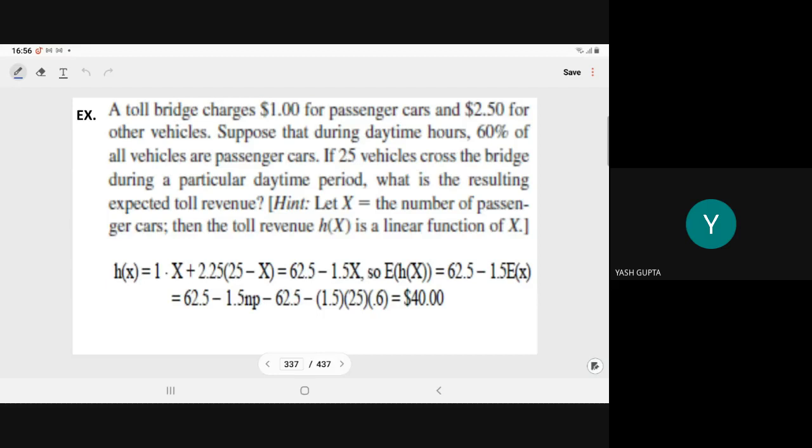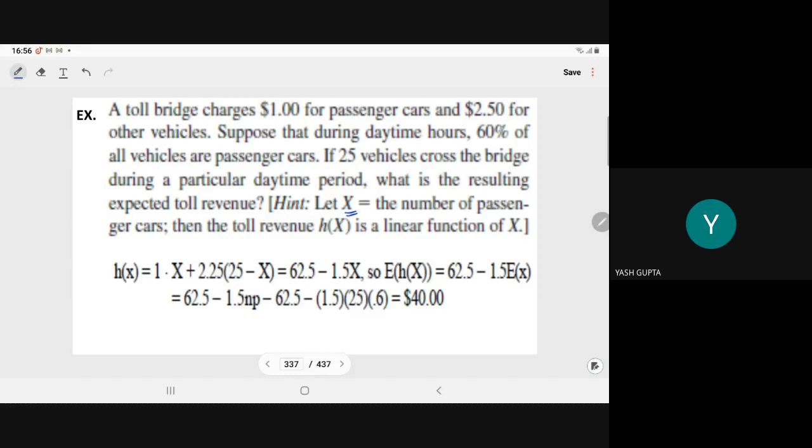We have a dichotomous population, either passenger car or non-passenger vehicle, and the probability of success is 0.60. If 25 vehicles cross the bridge during a particular daytime period, n is equal to 25, what is the resulting expected total revenue?